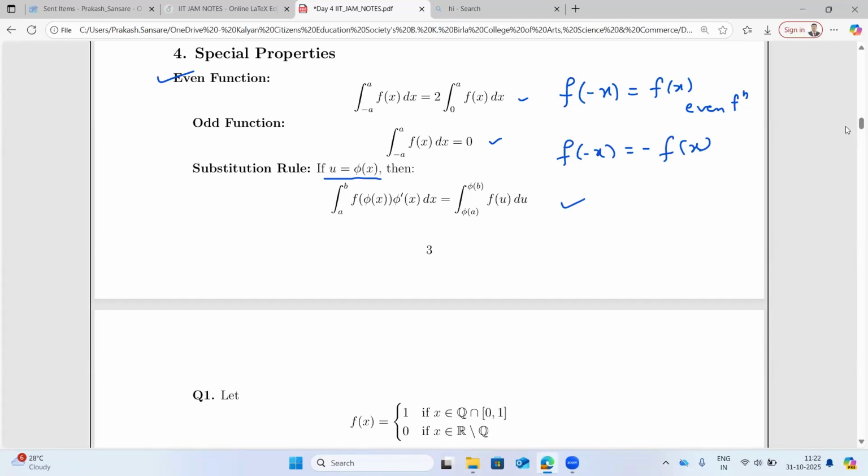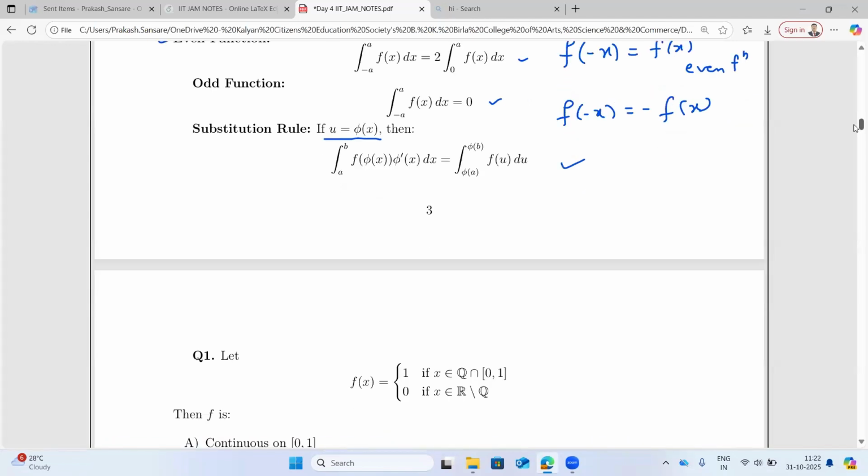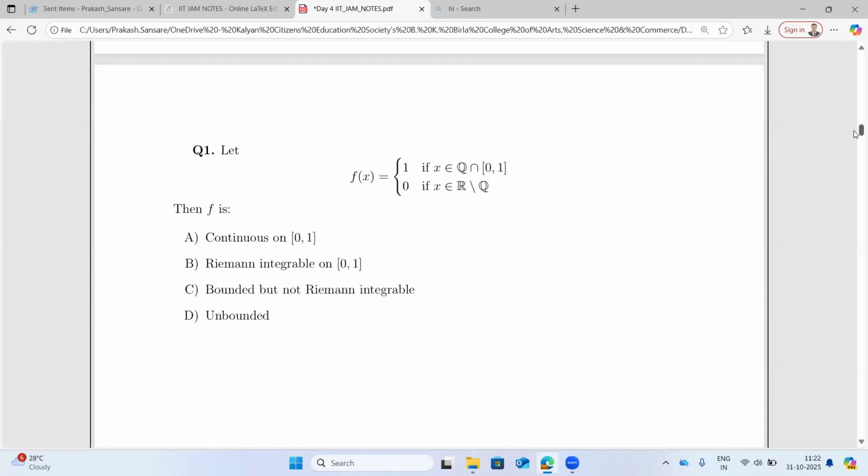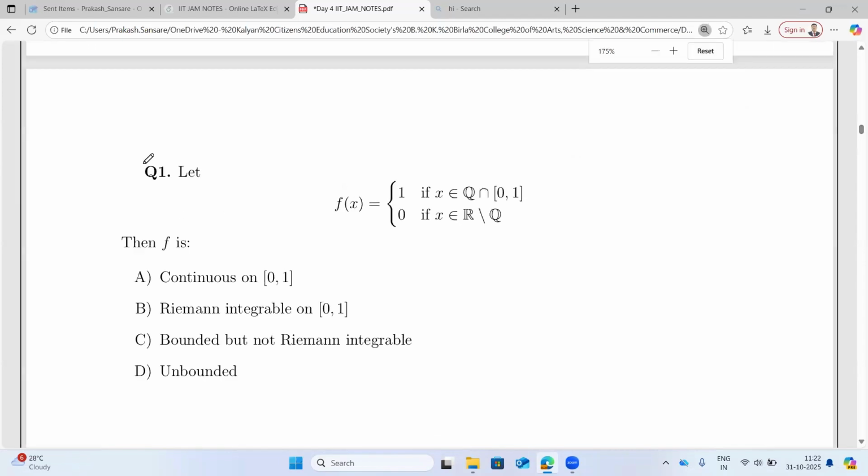Now, based on this theory, I have framed some MCQ questions. Let's try to answer those MCQ questions. Okay, so I'll read out this question, and I'll be happy if this MCQ pattern goes on in an interactive way.